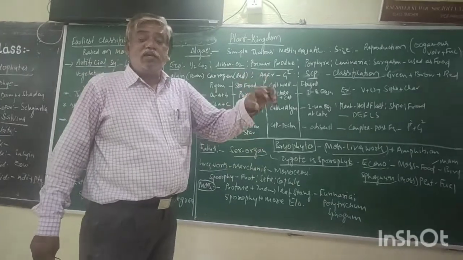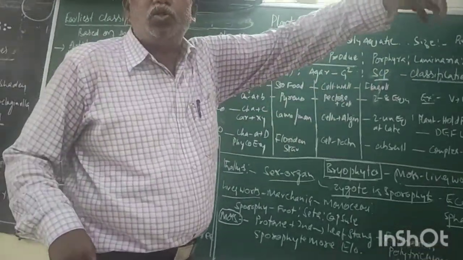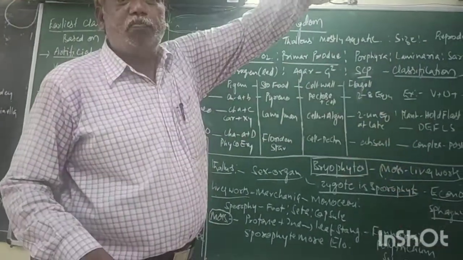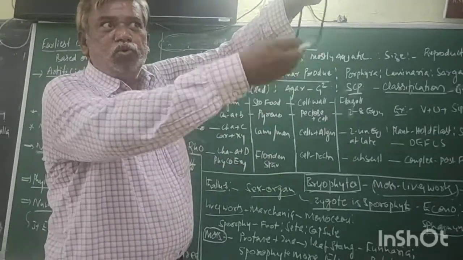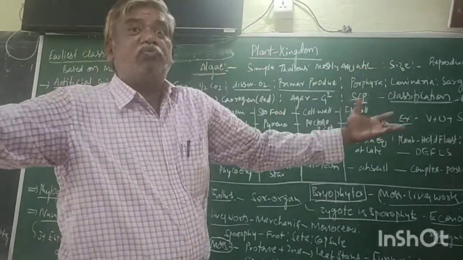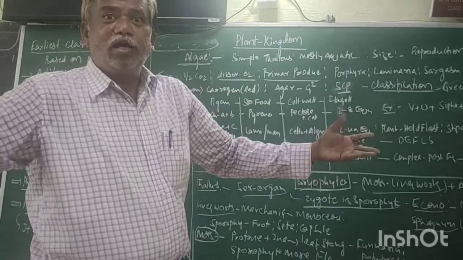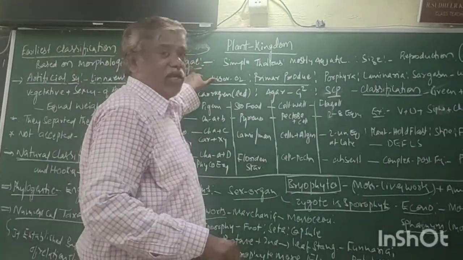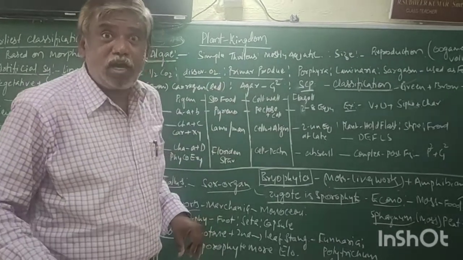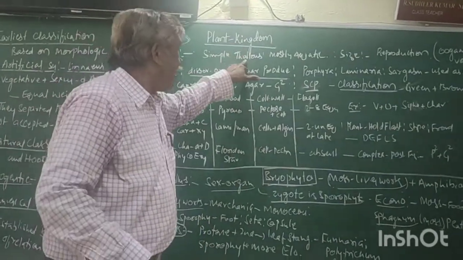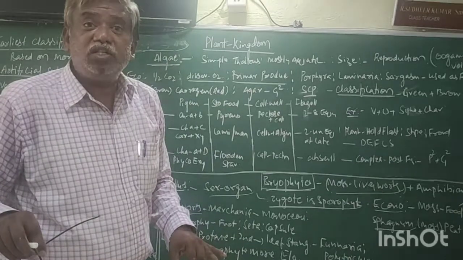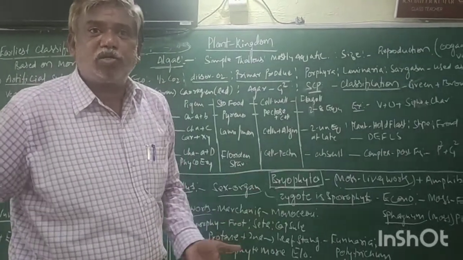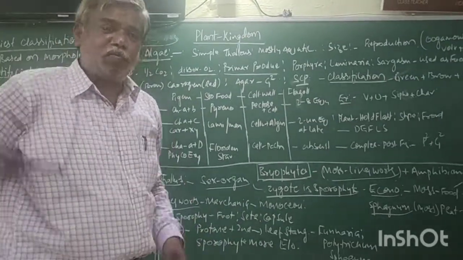If you take a higher plant which belongs to angiosperm, when you take the plant, root, stem, flower, leaf, the clear differentiation is there. But such differentiation we cannot see in algae. Hence, the plant body of algae is the thallus, which is not differentiated into different parts like in higher plants.